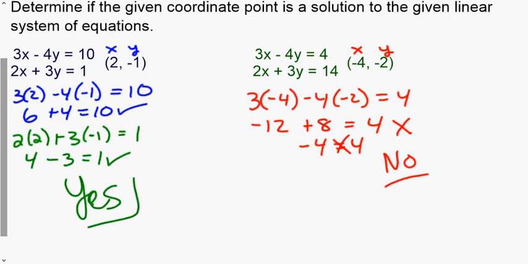Again, it has to work in both equations. I don't even have to check the second one because it doesn't work in the first, so it doesn't matter.